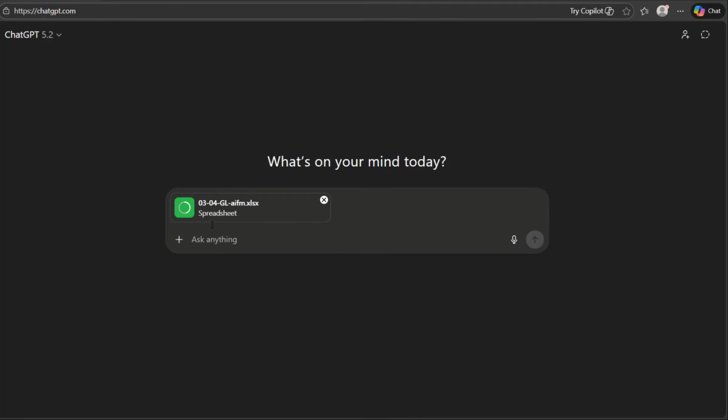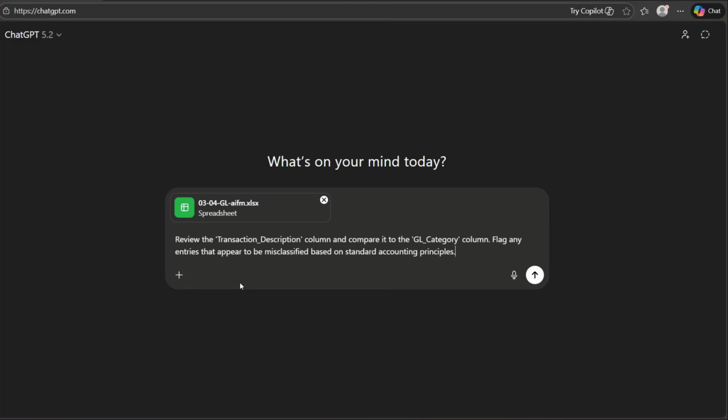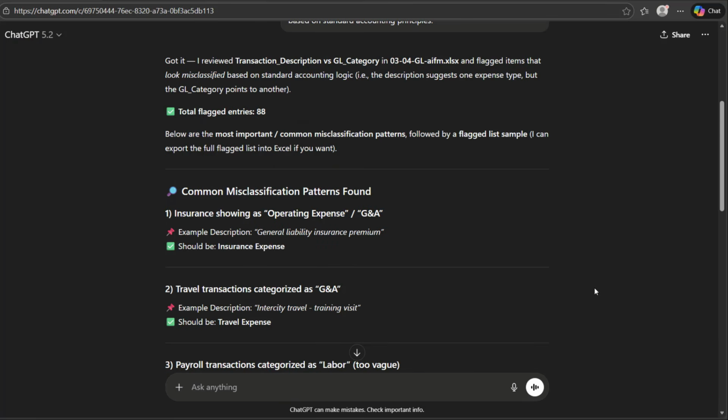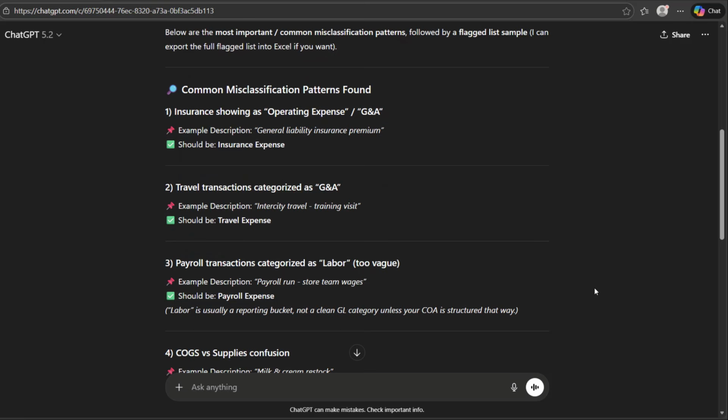I upload my general ledger detail into the reasoning engine and type, review the transaction description column and compare it to the GL category column. Flag any entries that appear to be misclassified based on standard accounting principles. The AI comes back with detailed findings, including a flagged list of transactions where the written description doesn't logically align with the assigned GL category.